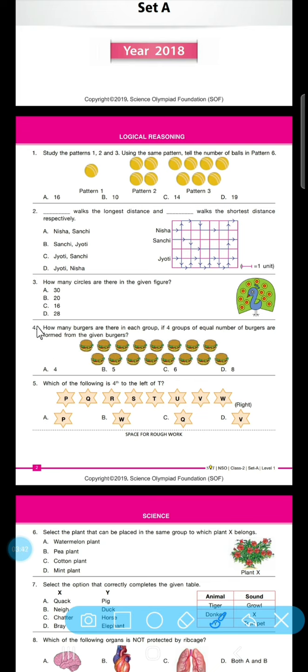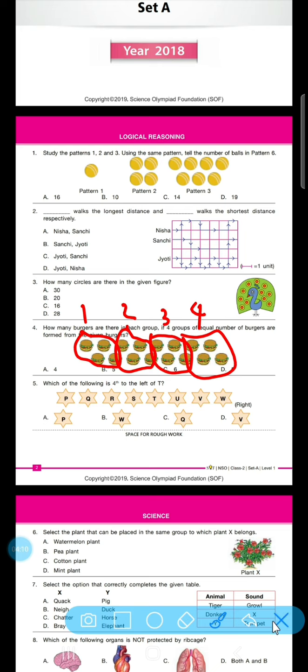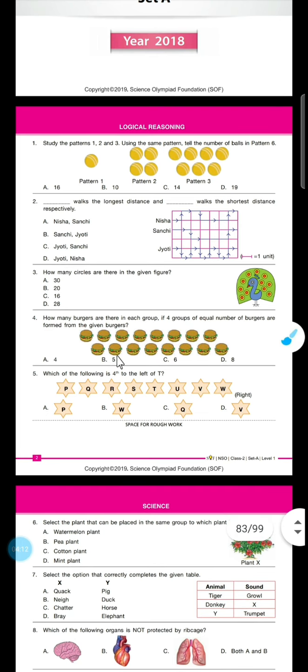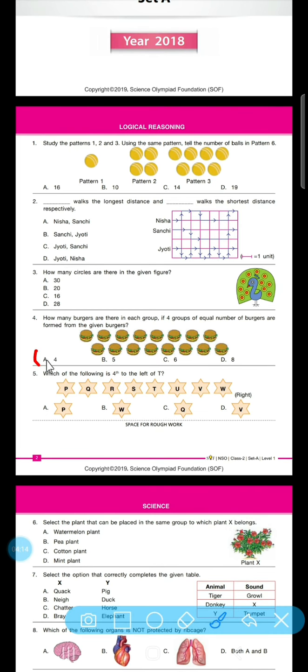So let's see question number 4. How many burgers are there in each group if 4 groups of equal numbers of burgers are formed from the given burgers? So let's make the groups first, like 1, 2, 3, 4. Now, what is the number of groups? 4. So option A is correct here.